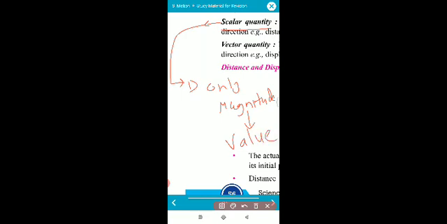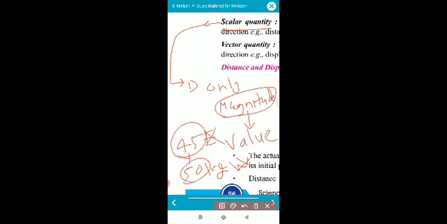Okay, see, for example, your weight. Your weight is around 45 to 50 kg. So to define your weight, it will not require direction. For example, your weight is 45 in the east direction or 45 in the west direction, so direction is not required here. So for those quantities, only the value, the magnitude, is required. This kind of quantities are called scalar quantities.